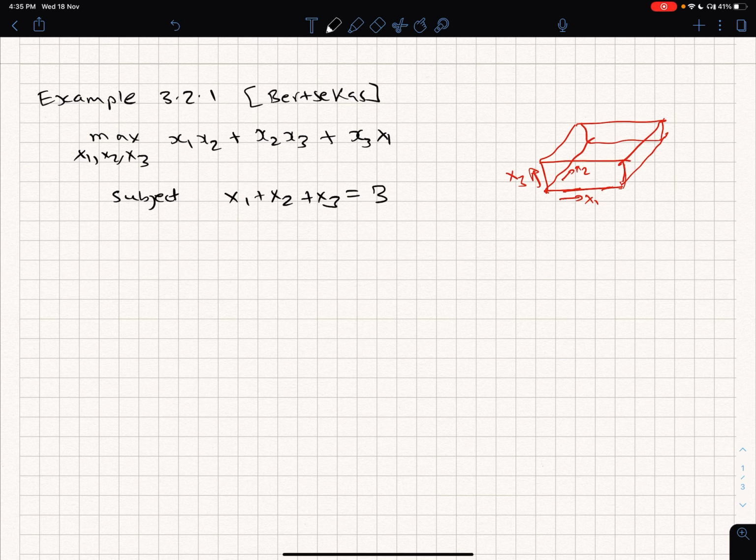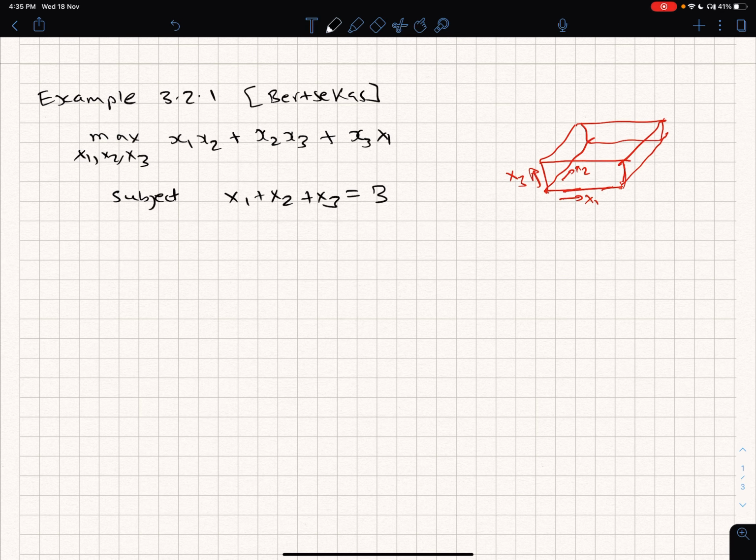Actually x1 will repeat four times in that sense, but again, that's just a scaling thing. So for the optimization problem we are just writing x1 plus x2 plus x3 equal to 3. Okay.